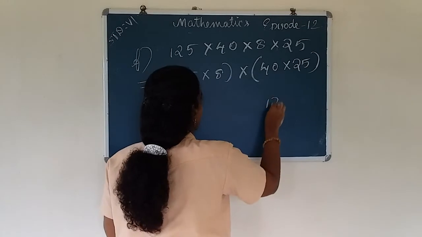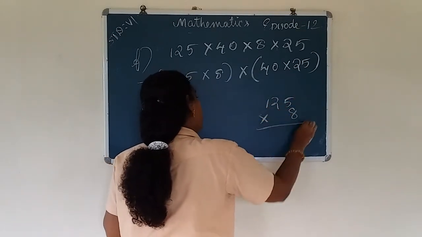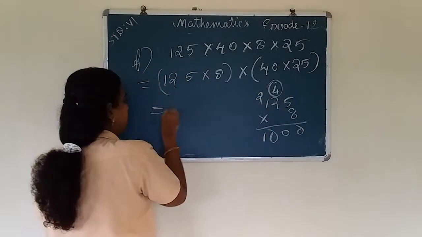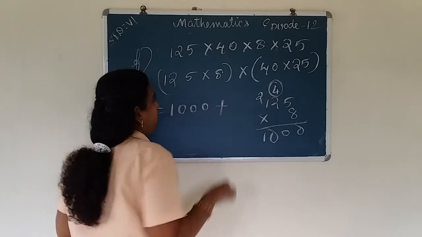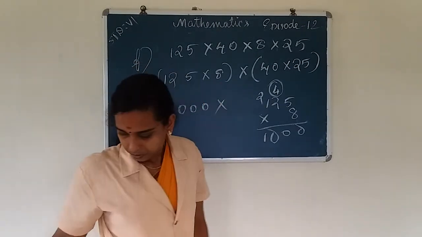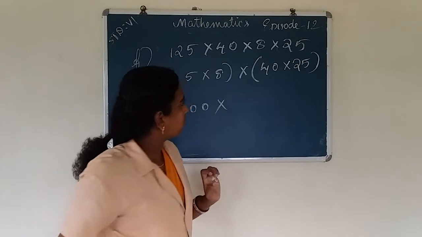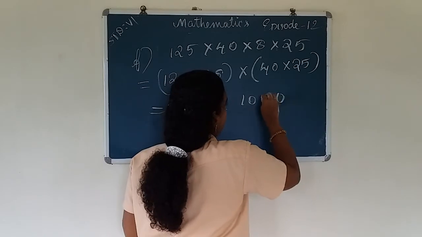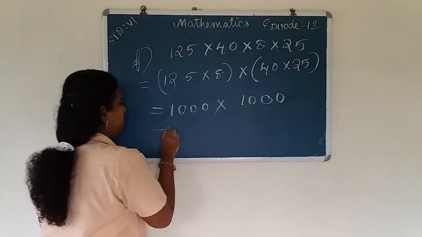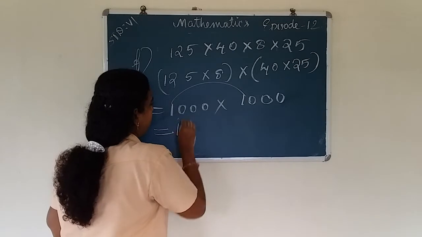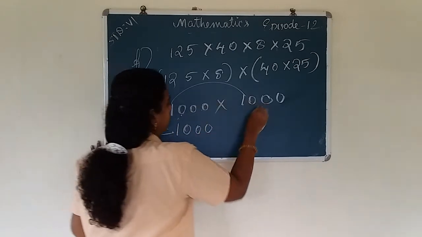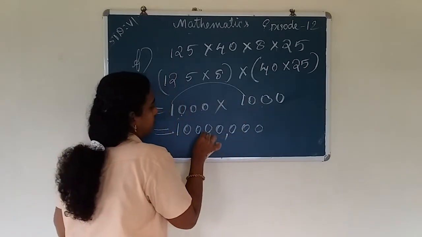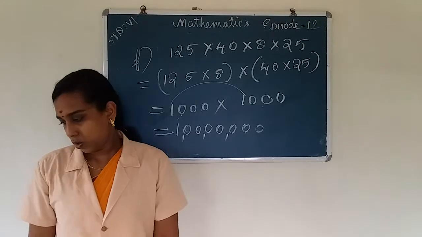Then we get 1000 into 1000. 1 into 1 is 1. Then 3 zeros are here and here also 3 zeros. So 3 plus 3, 6 zeros. So we put 6 zeros here.